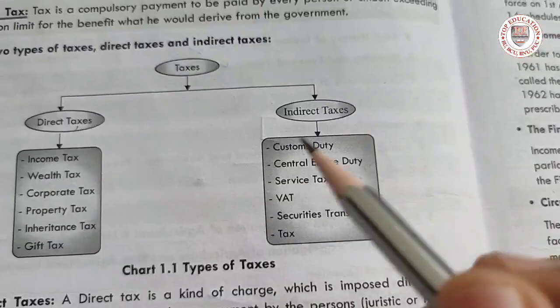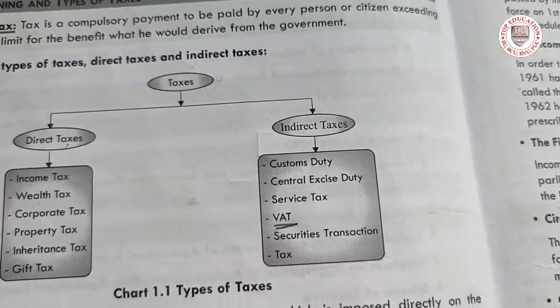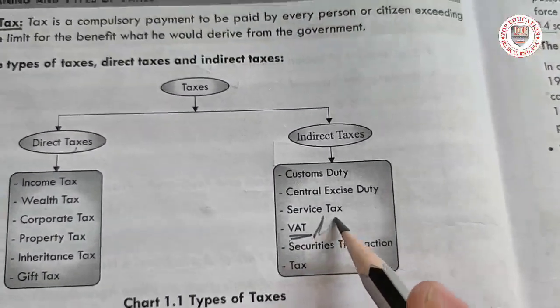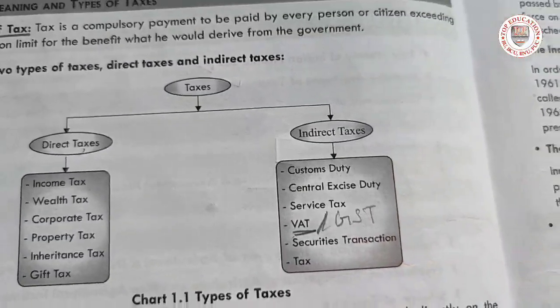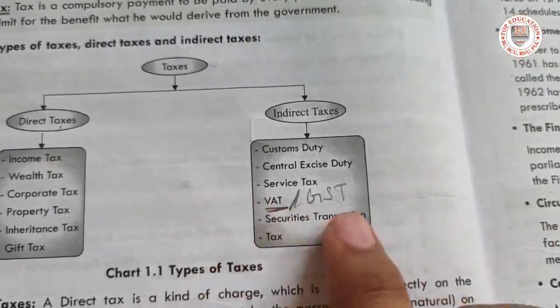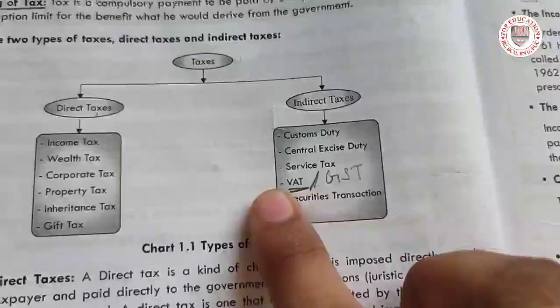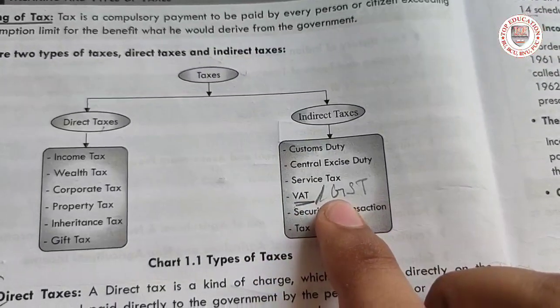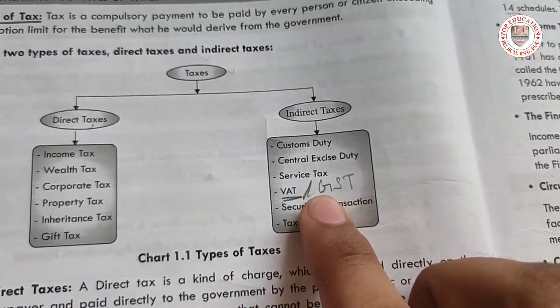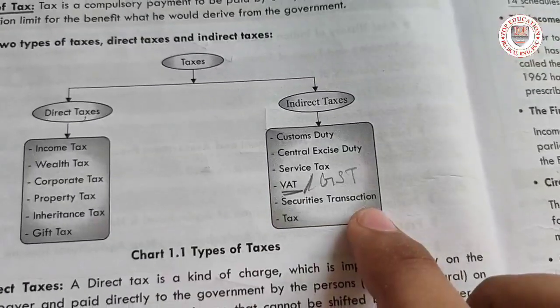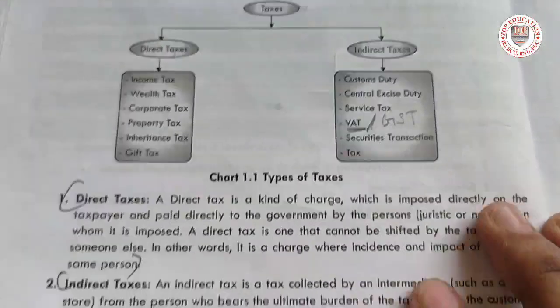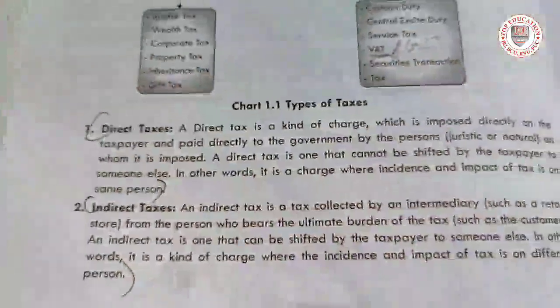What is VAT? Value added tax. This is replaced by GST, goods and services tax. Value added tax is replaced by GST. Then security transaction tax. Those are the types of taxes, now let's know the meaning.